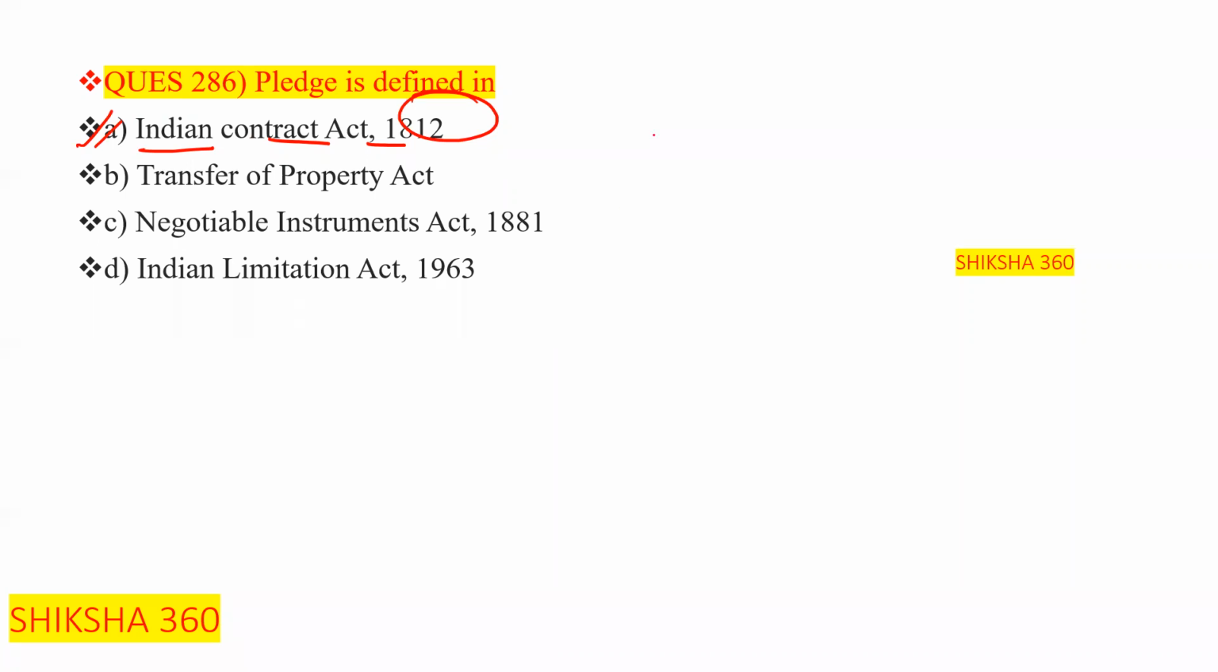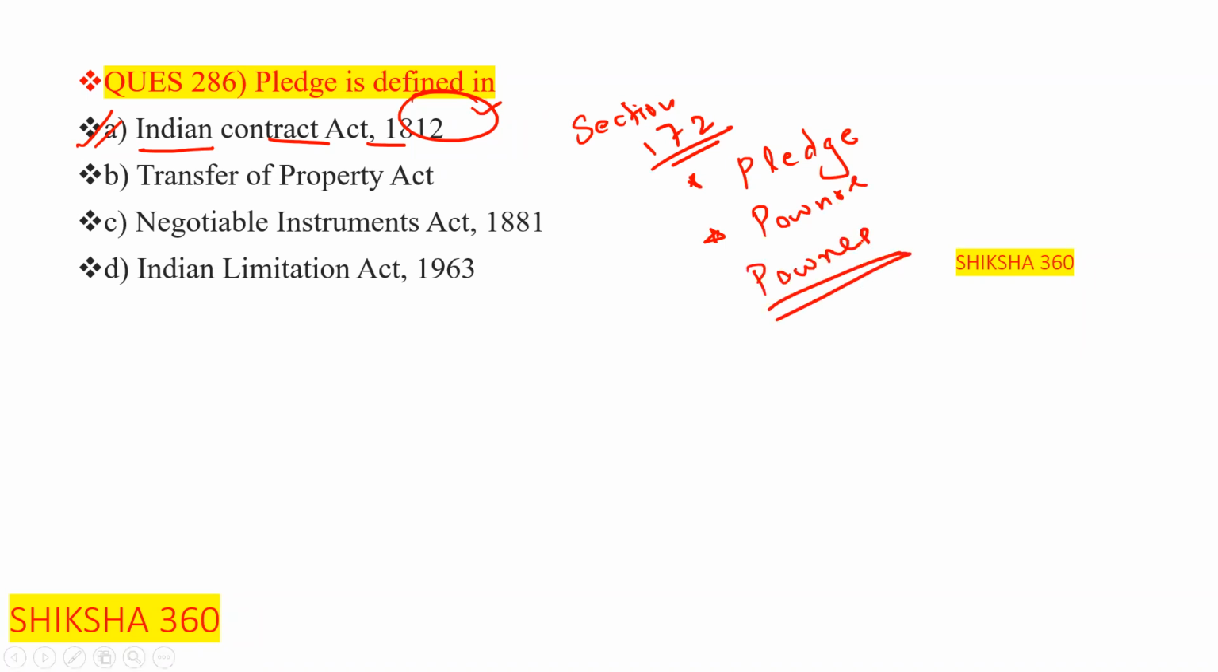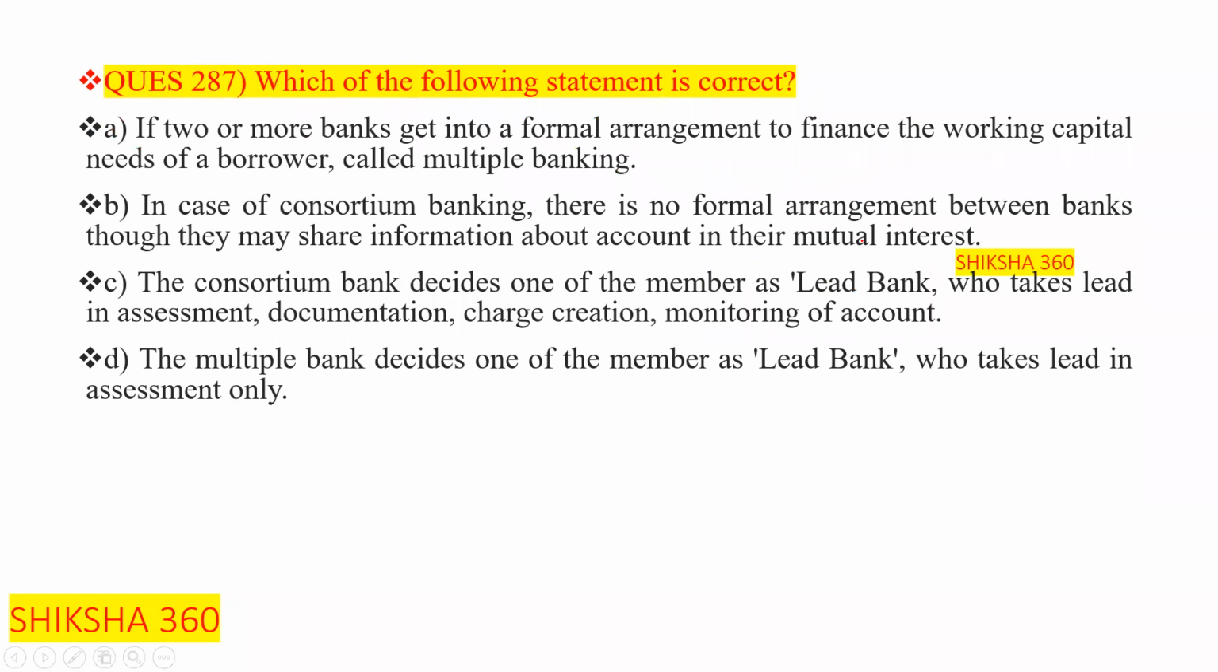So according to me, the answer is option A, that is the Indian Contract Act, 1872, and that is section 172. In that, basically, we have discussed the pledge. I think you have already covered all these things in the pledge. Now move to the next question, question number 287.